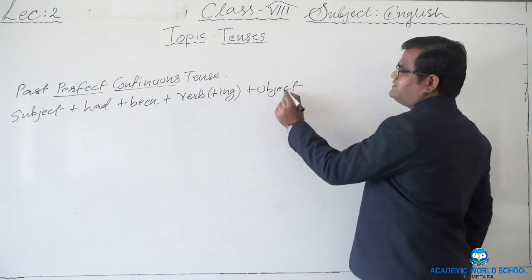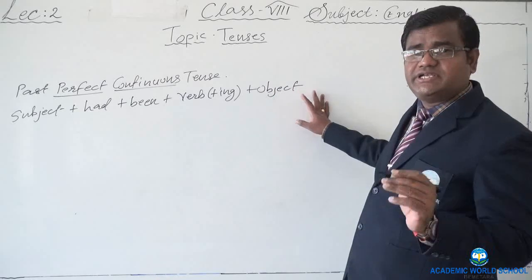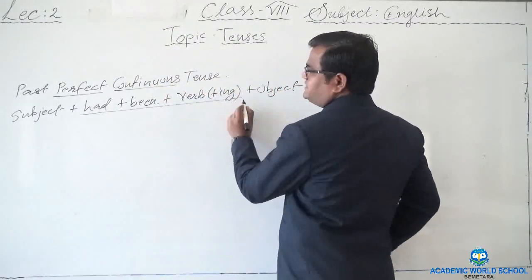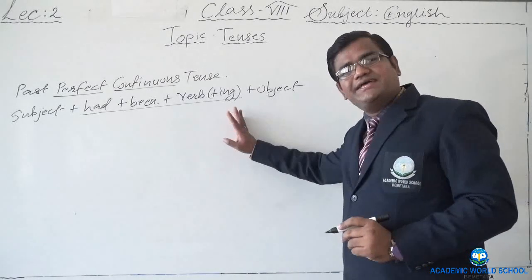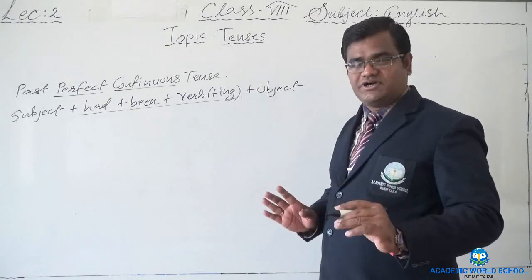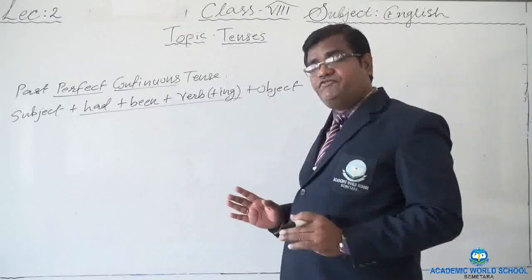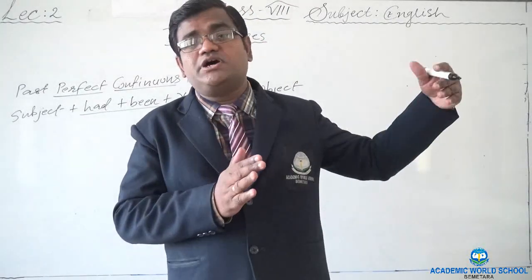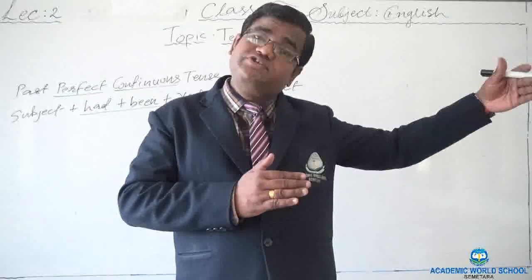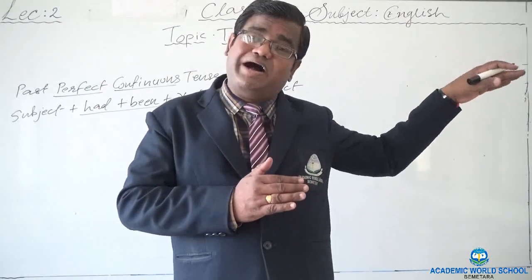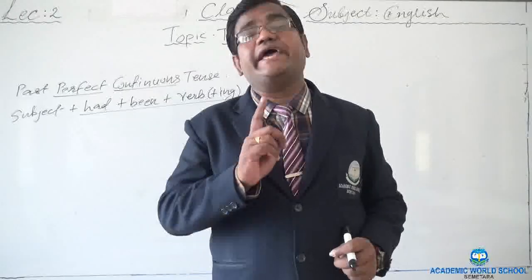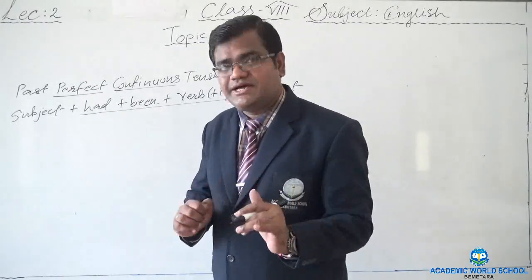Right? Don't think about subject and object, it can be any. The main formula of past perfect continuous tense is had been plus ing form of the verb. Here you will find such kinds of actions which began before a certain moment in the past, long past, and it was still continuing.